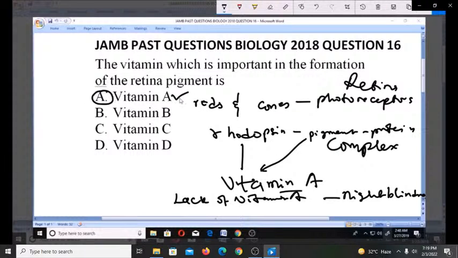Vitamin A is the vitamin which is important in the formation of retinal pigment. The rhodopsin is on the photoreceptors known as rods and cones in the retina. So that's why option A is the right answer.